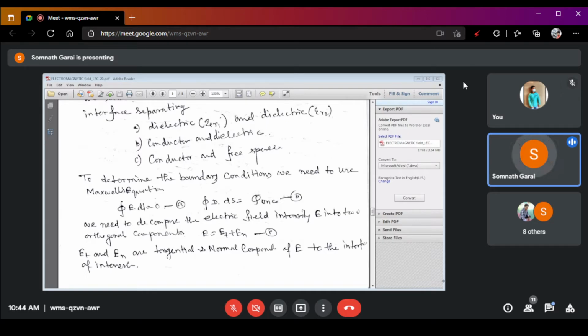By application of these two equations, we can determine the boundary condition for each case.